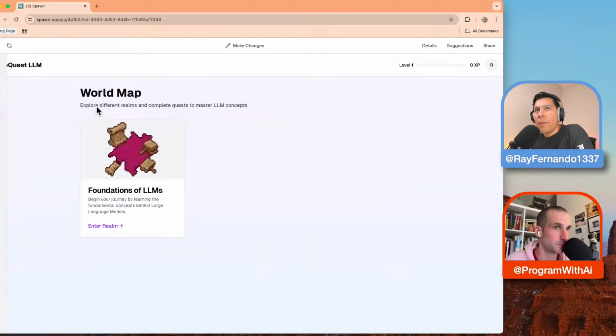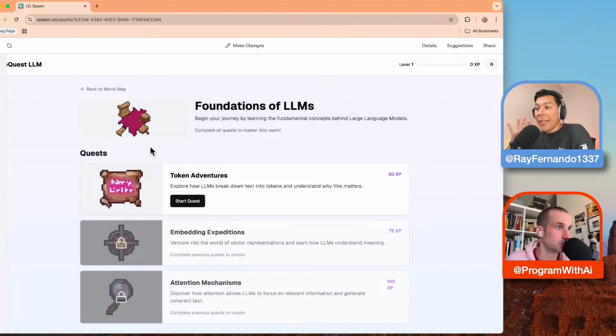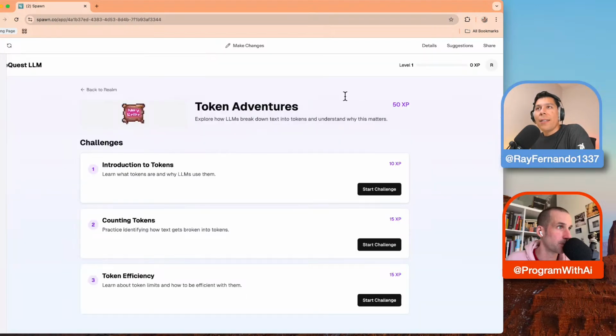It takes me to the world map, which is over here on the left side. And then you can just hit enter realm. And I did not even give it any of this detail, by the way. It got super creative by itself and generated all this stuff. Oh my gosh. So hit start quest. And it's literally a full-fledged game without...